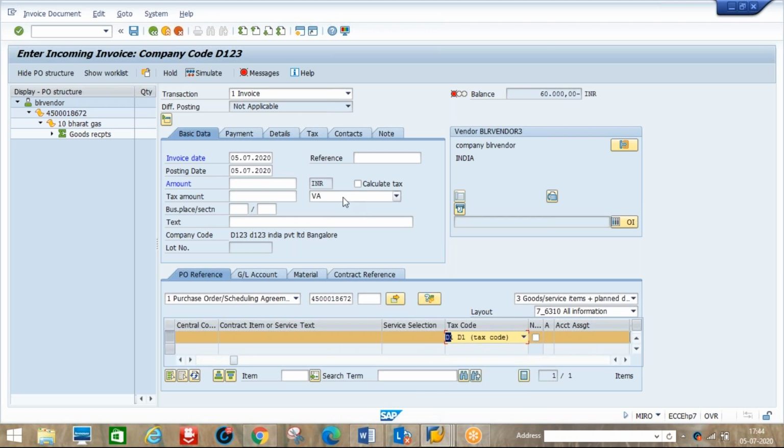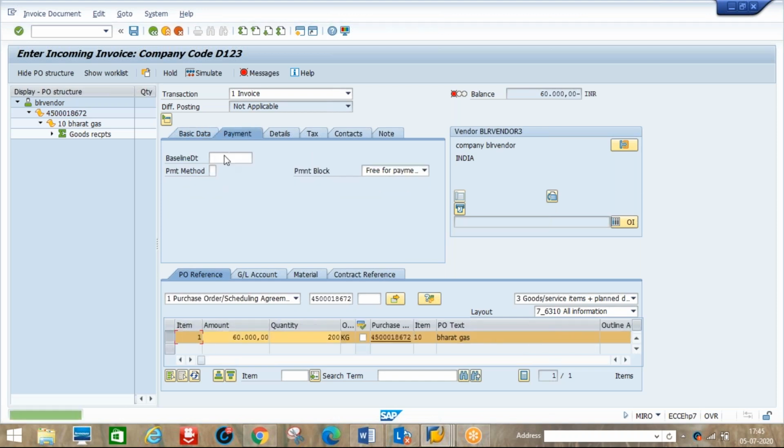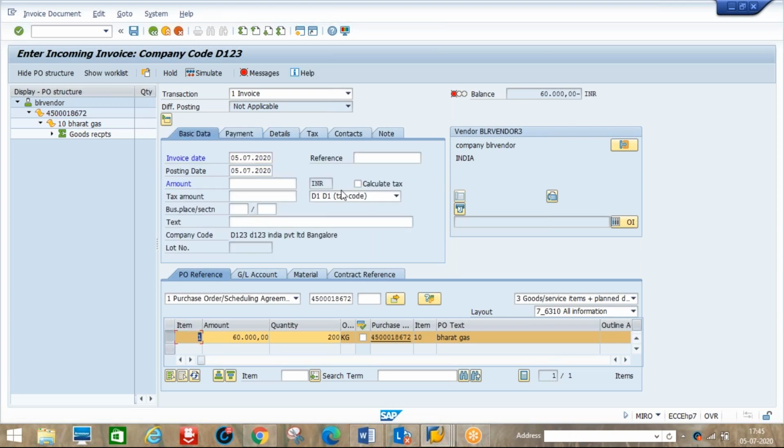Here also I will select D1. Immediately it asks for the payment date for the vendor, say 25th July. Now go to basic data. I will take the tax amount column, so the tax amount will come. Let's enter 70,800 as the total amount.